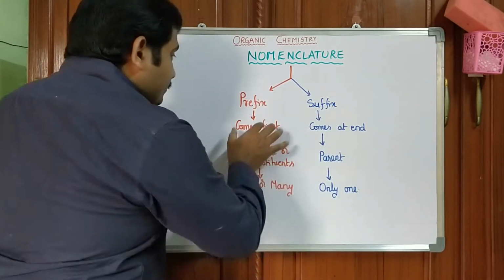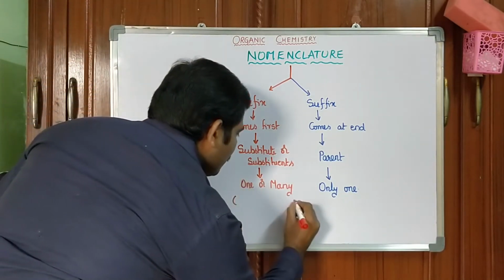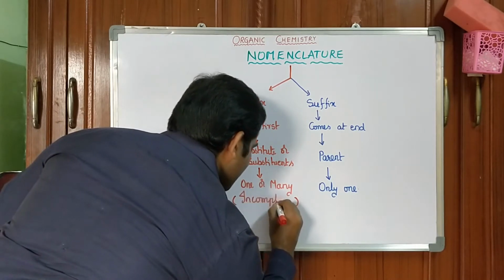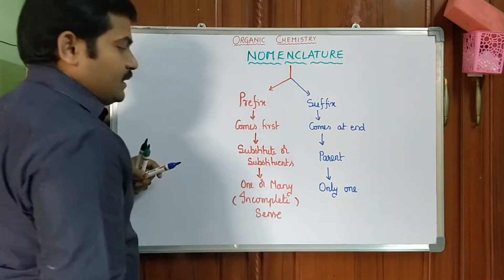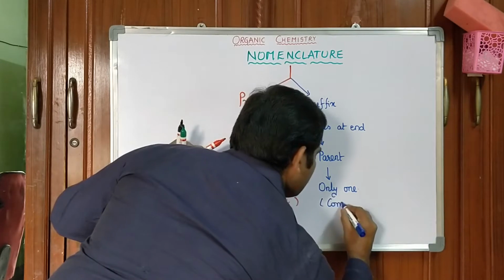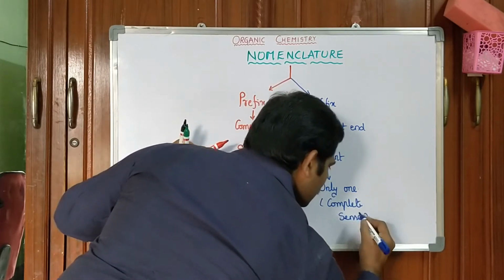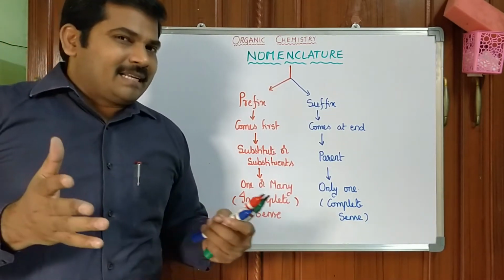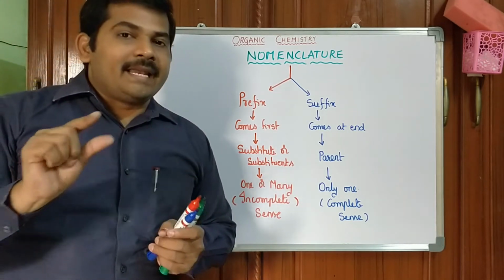That's why a prefix never gives complete meaning. It always gives an incomplete sense. But a suffix always gives a complete sense. Now you may get one doubt: sir, how to identify whether it is giving complete sense or incomplete sense? For example, methane.